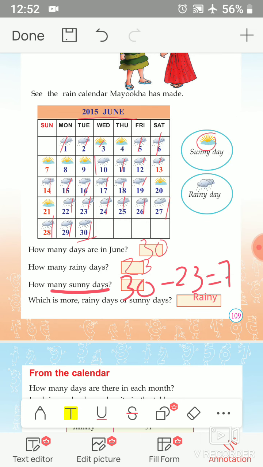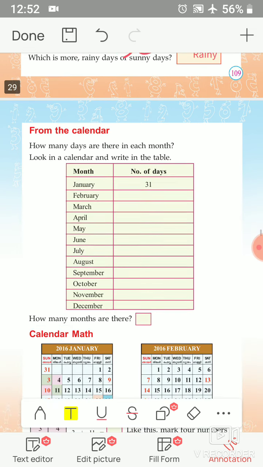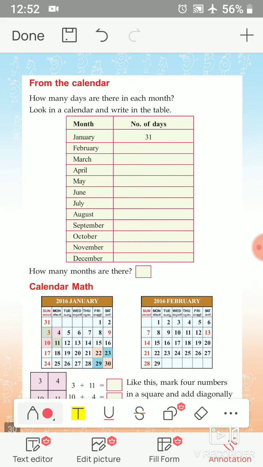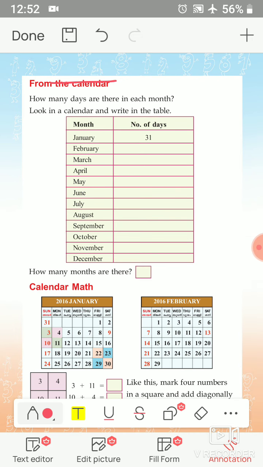Okay, next topic is from the calendar. How many days are there in each month? Look in a calendar and write in the table. So all of you take a calendar from your house, look at that calendar and find it. How many days are in each month? You know, each year there are 12 months, January, February, like that. Then we have to write how many days are in each month.